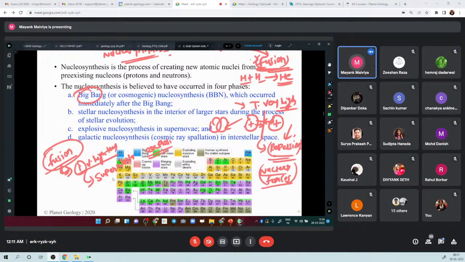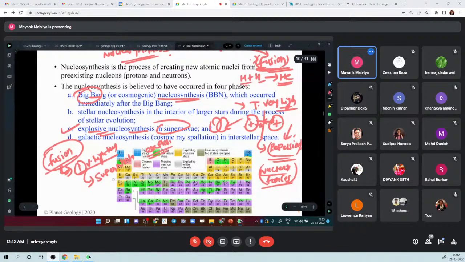So what happens is that when the fuel of any star gets exhausted, the star starts collapsing on itself, right? When it starts collapsing, the temperature increases, and ultimately there is an explosion which is known as supernova explosion. At that time, the temperature rises significantly, right? And that provides the condition for fusion to happen. So this we call explosive nucleosynthesis. The first is what we call Big Bang nucleosynthesis, right?